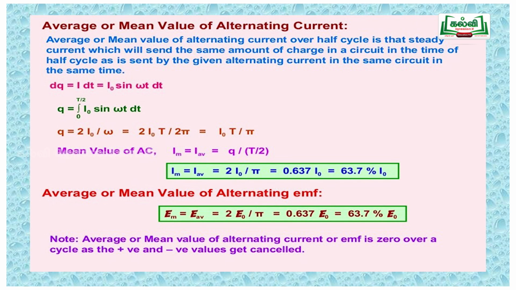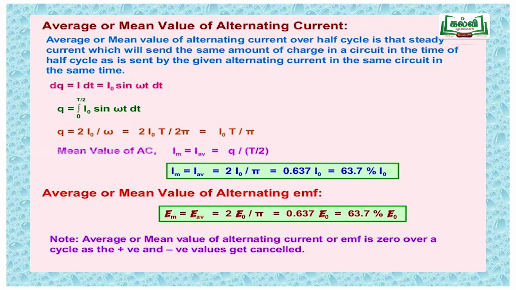The average current is 0.637 times the maximum current, or similarly for EMF, the average value of EMF is 0.637 times the maximum EMF, that is E naught. So the average value of the alternating current is 63.7% of the maximum current. Similarly for EMF, the average value is 63.7% of the maximum.